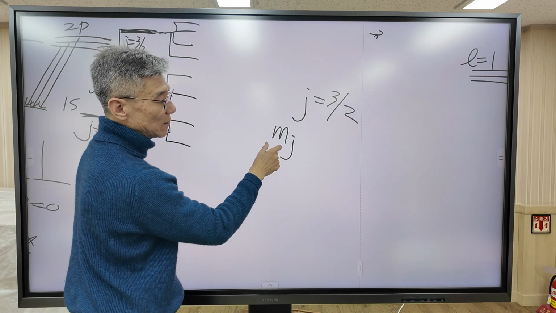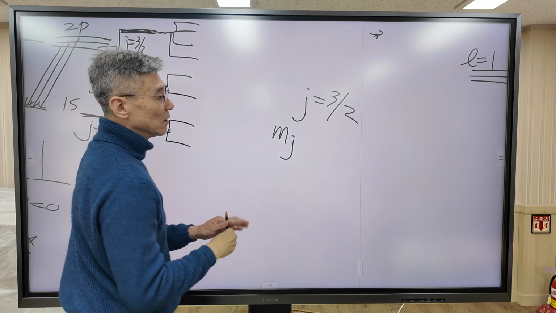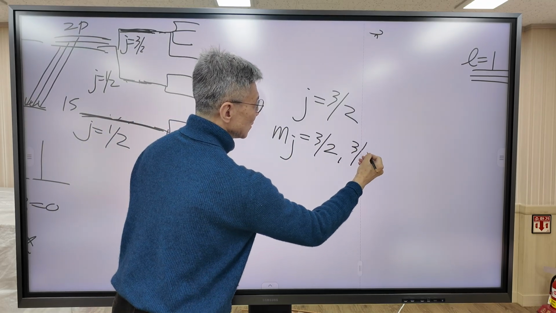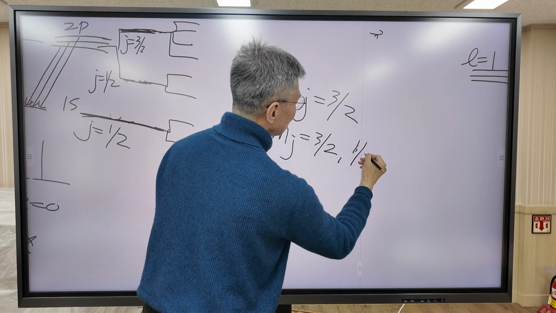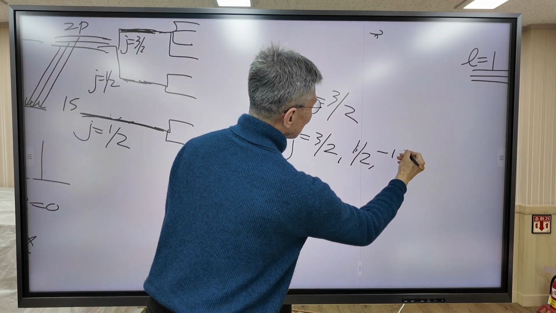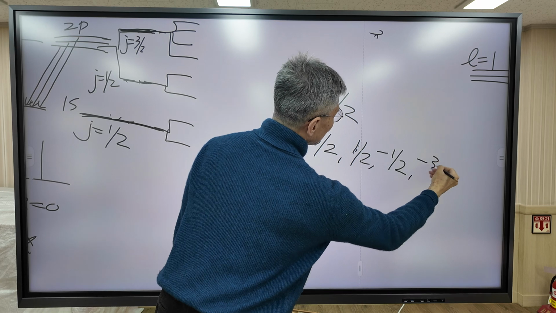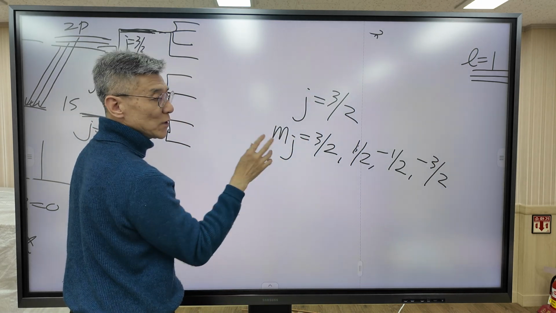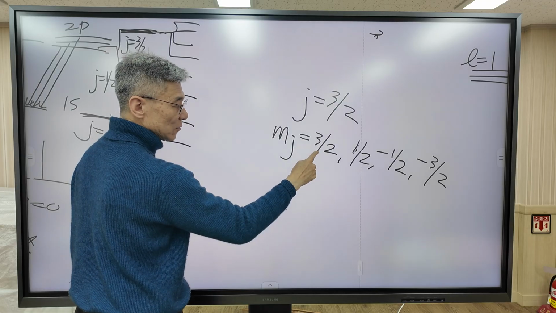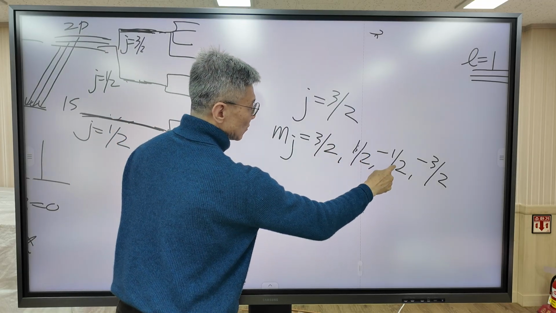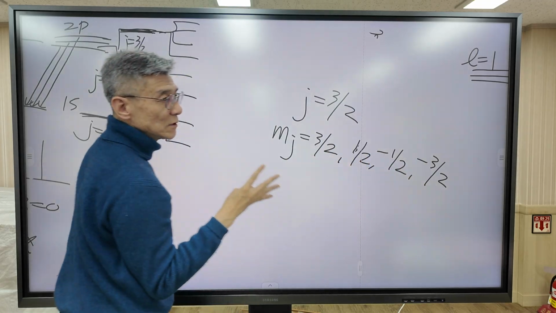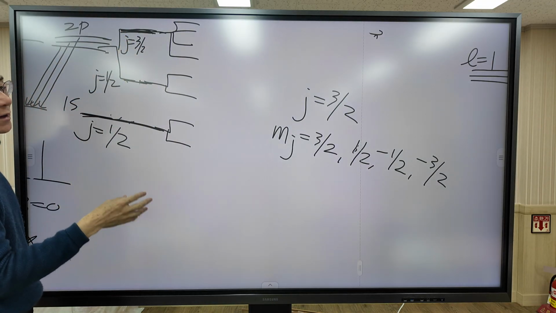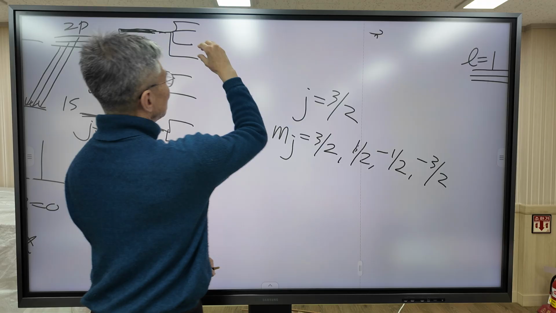MJ can take 4 values: 3 over 2, 1 over 2, minus 1 over 2, and minus 3 over 2. So 4 states are possible for the J equals 3 over 2 state. When you apply a magnetic field, these 4 states are split.